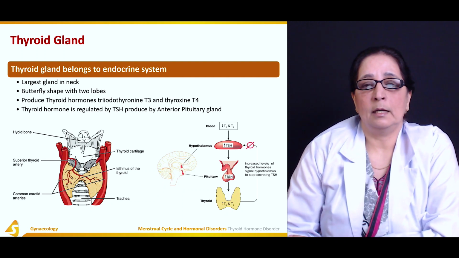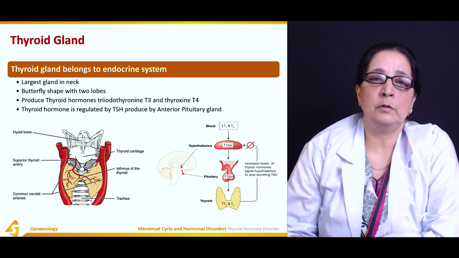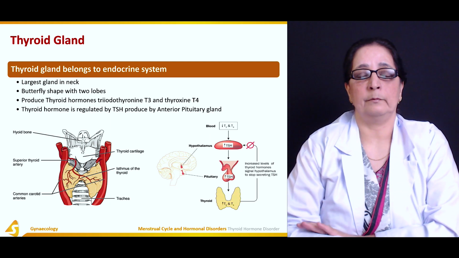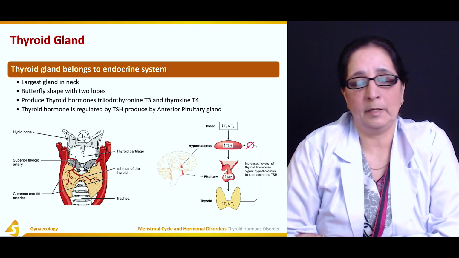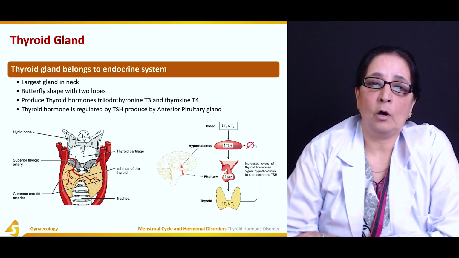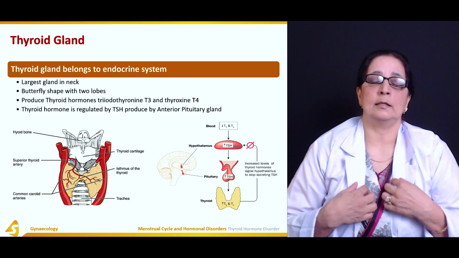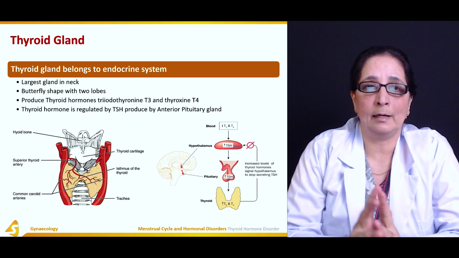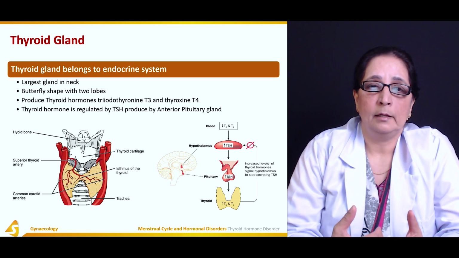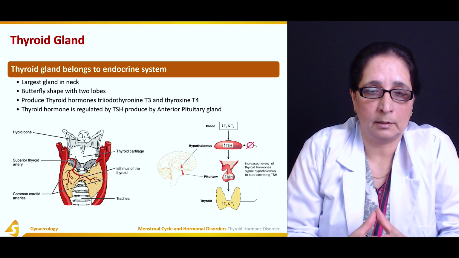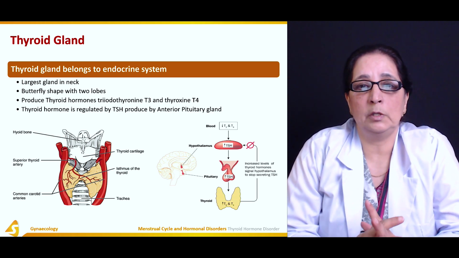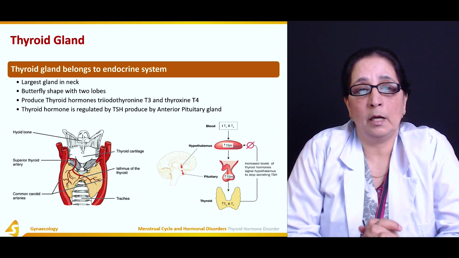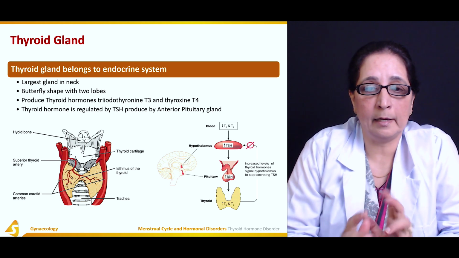Thyroid gland is an endocrine gland. It belongs to the endocrine system of the body. Endocrine glands are the ductless glands, means they don't have any ducts. The hormones produced by the endocrine glands are directly released into the bloodstream because they don't have ducts to carry the hormones from the gland to the blood. So they are directly secreted into the blood. So that's the endocrine system. Thyroid gland belongs to the endocrine system. It's the largest gland in the neck.